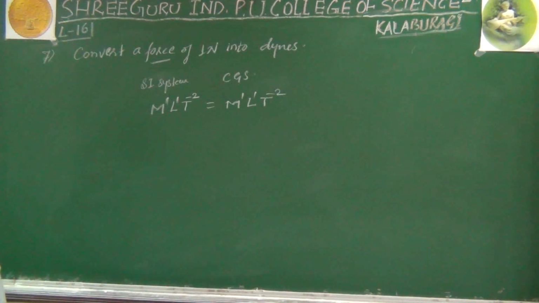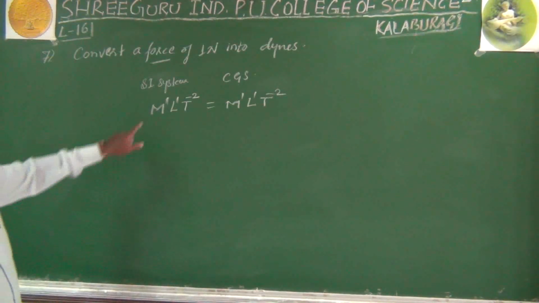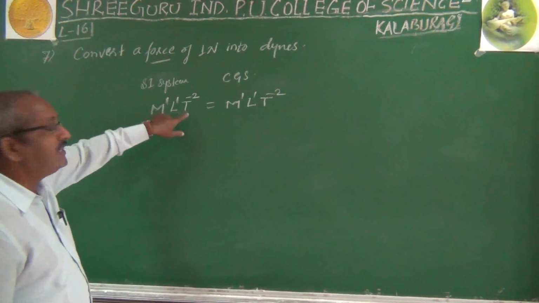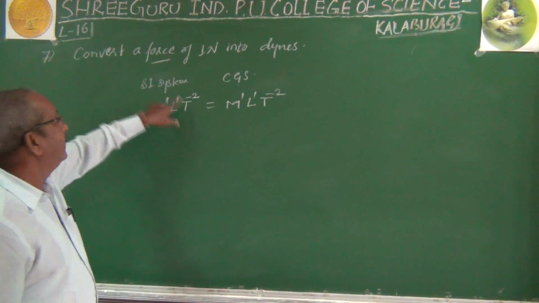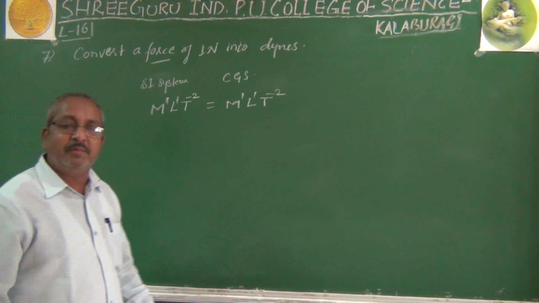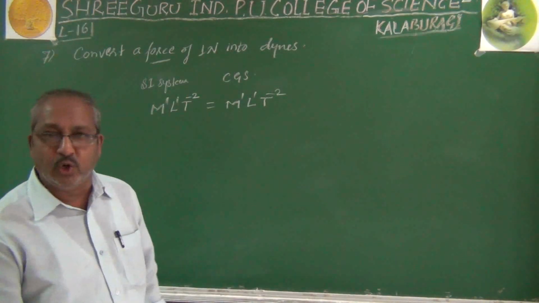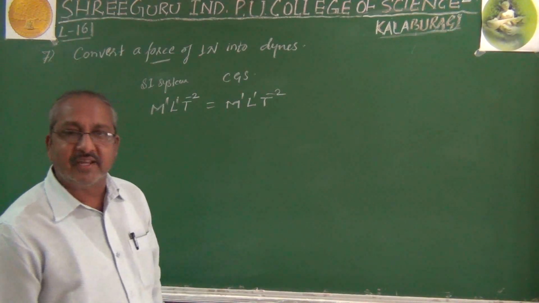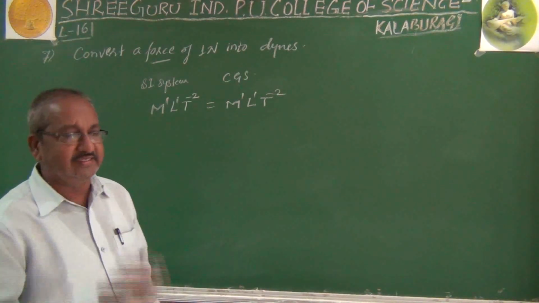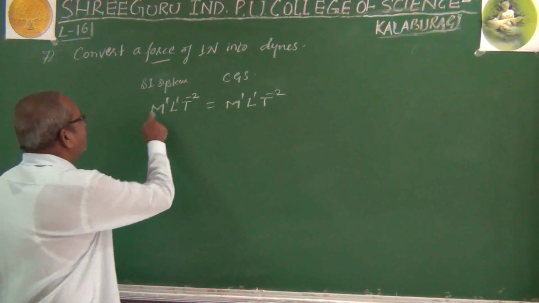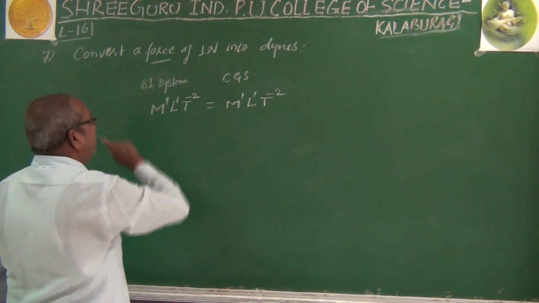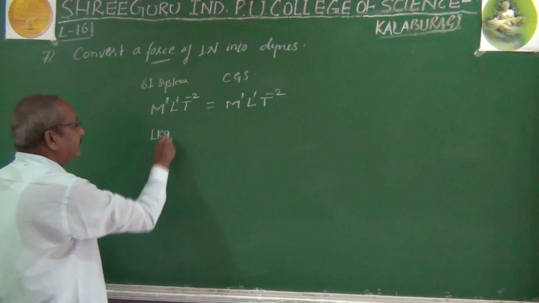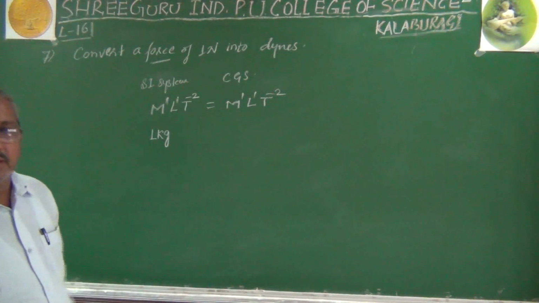And now we will go to the SI system. M is nothing but mass, L is nothing but length, T is nothing but time. In the SI system, mass is measured in kilograms, length in meters, whereas time is measured in seconds. So here we want to get 1, so in place of M we will take 1 kilogram.